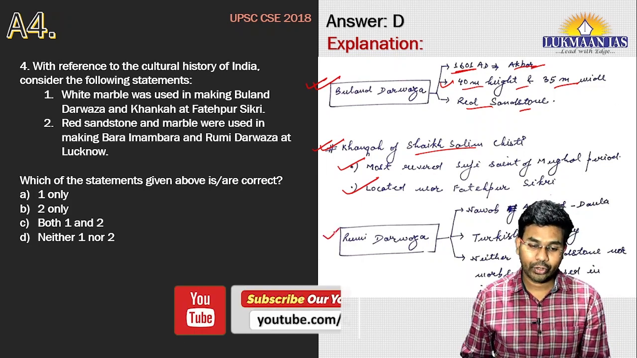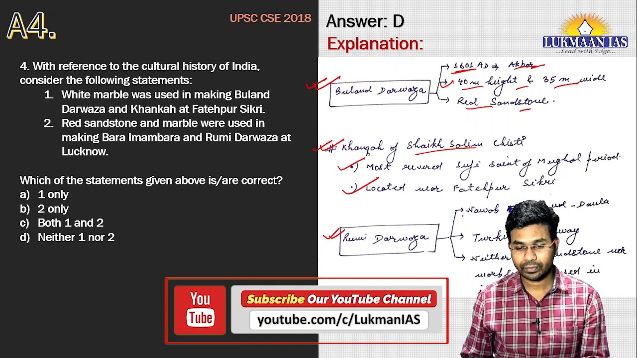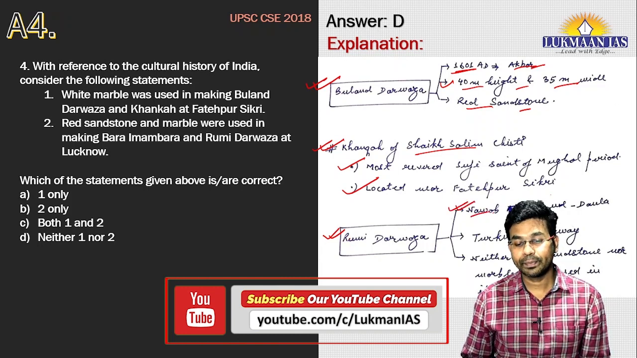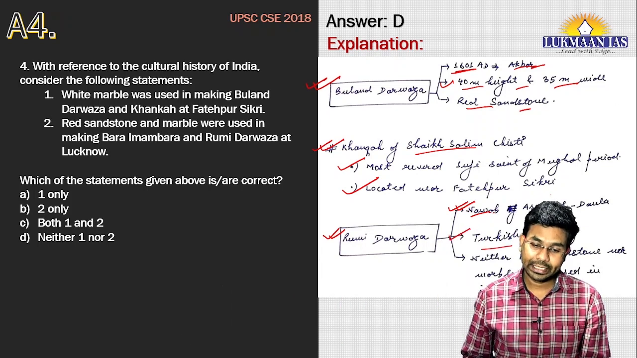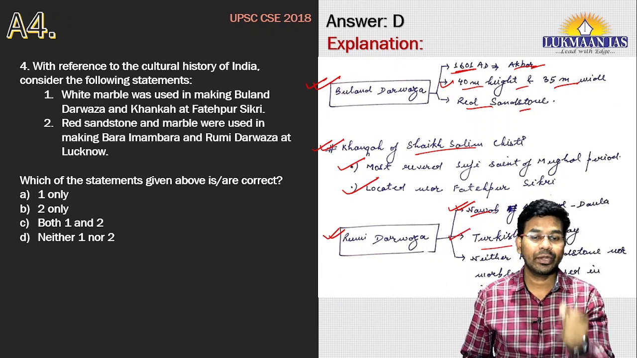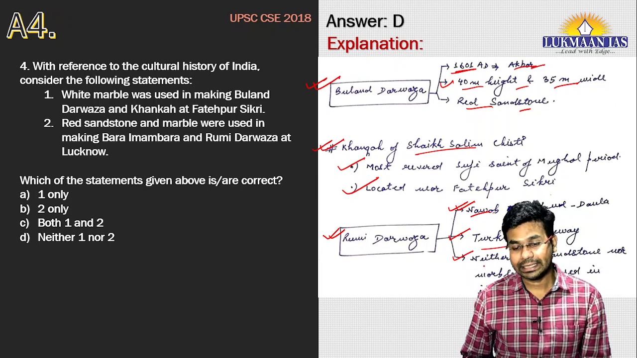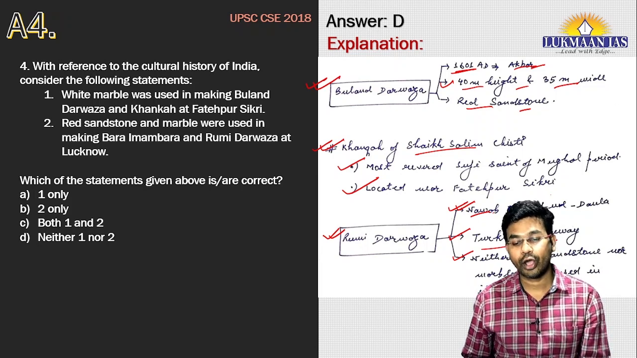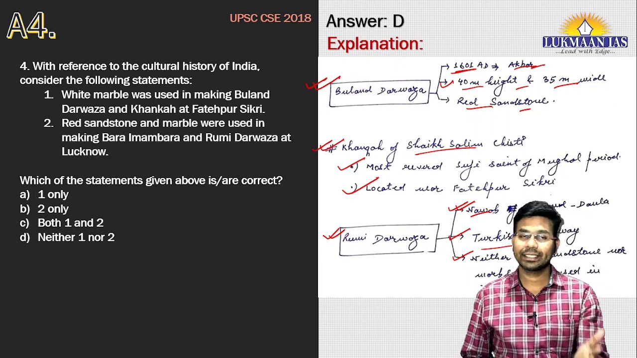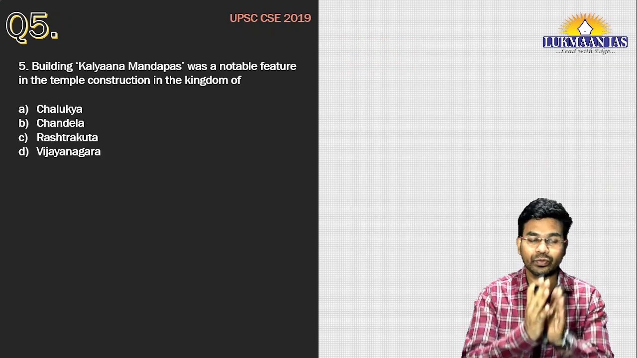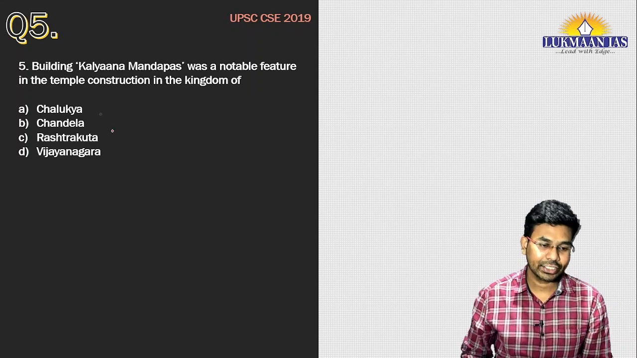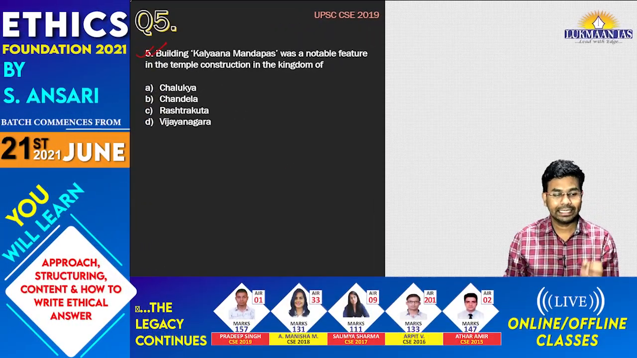Rumi Darwaza was built by Nawab Asaf-ud-Daula, and it is also known as the Turkish Gateway. It is neither made of red sandstone nor was marble used for its construction. So that's all about this question. With this, we have come to the last question for today's discussion. Let us read this question.